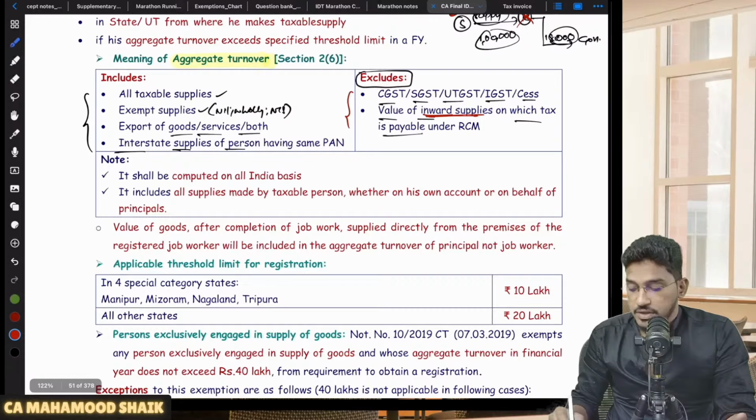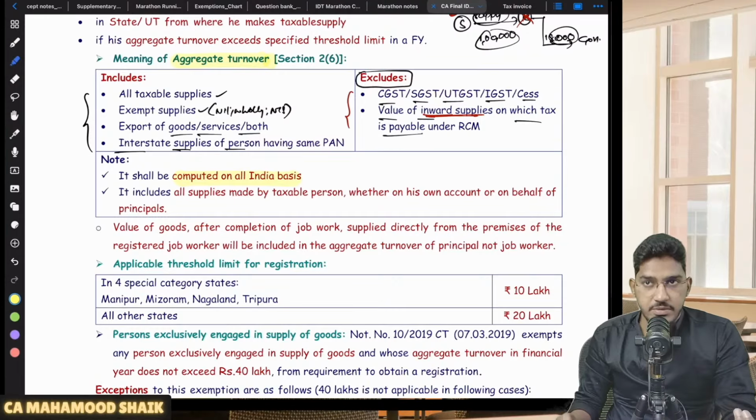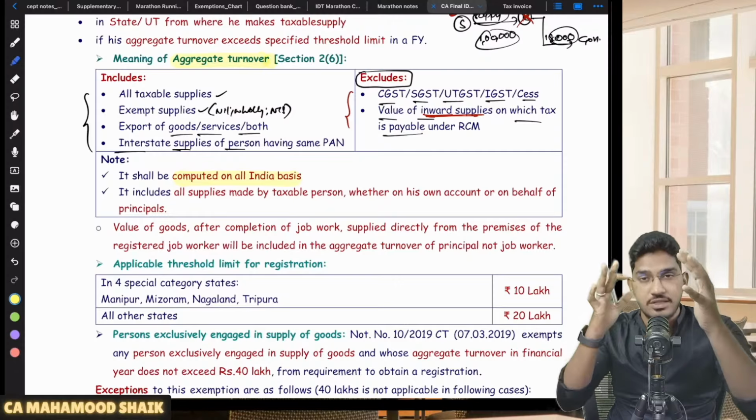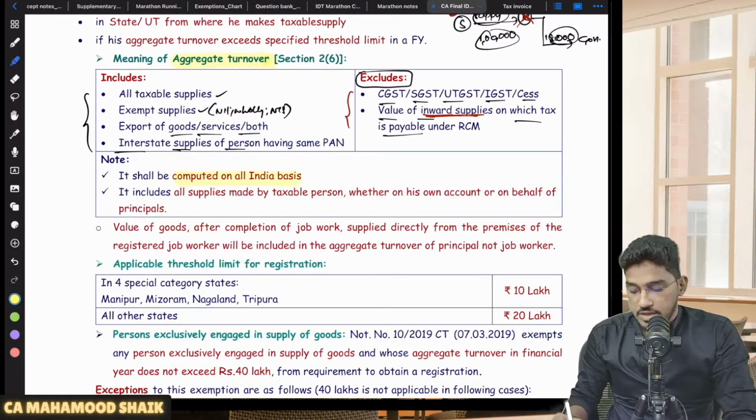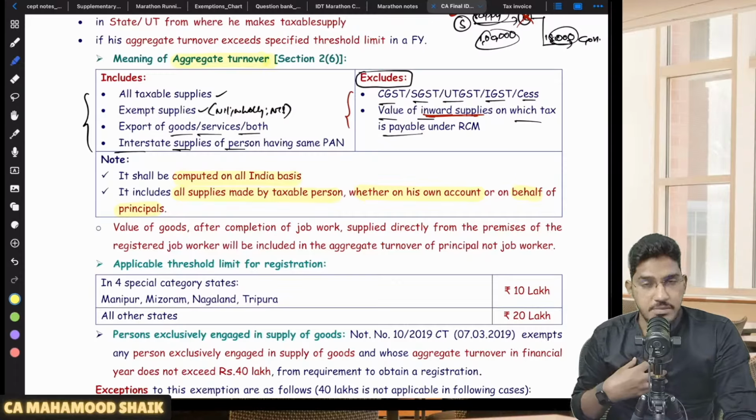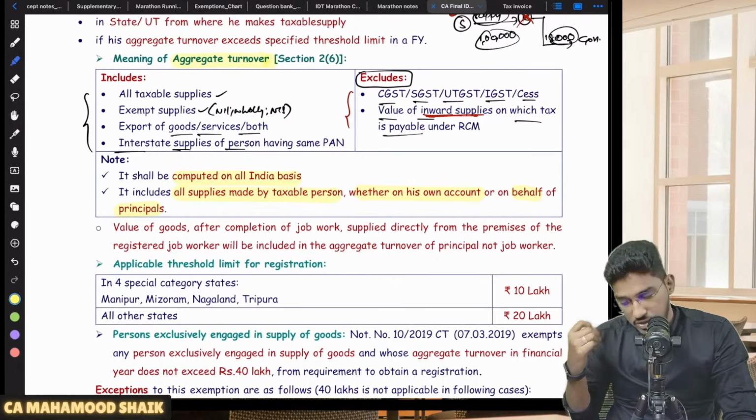What else? When I say aggregate turnover, it has to be calculated on all India basis. So if you are having multiple places of business in multiple states, state-wise you have to do the calculation, then you have to aggregate all those state level turnovers. Then it includes all supplies made by a taxable person, whether on his own account or on behalf of principals. So if you are an agent, whether you are making the supply on your own account or on behalf of your principal, it will be included in your turnover only.